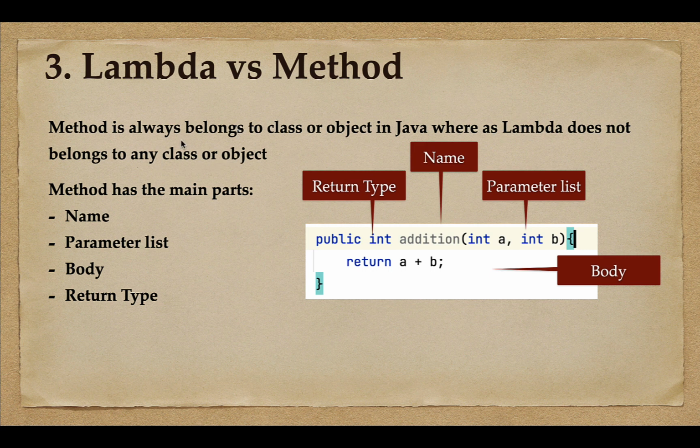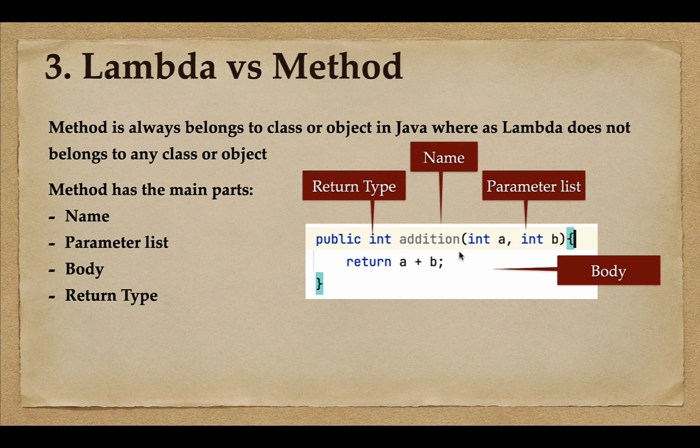Alright, so whenever we create a method in Java, we should create it within a class, right? On the other hand, lambda does not belong to any class or a method, isn't it? So a lambda expression should be in isolation to any class. And here you can see a method contains these main parts: name, parameter list, body and return type.